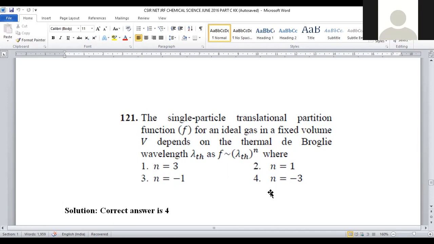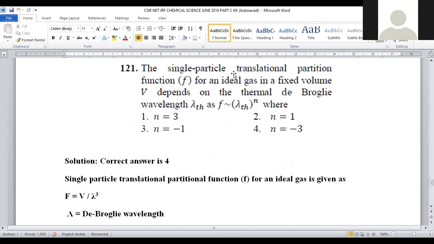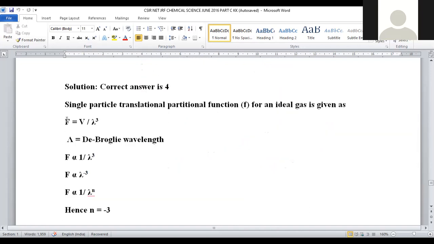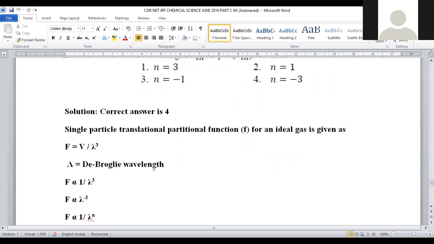Then what is the value of n that we have to find? For that purpose, we have the formula. A single particle translational partition function f is given by V by lambda cube. So V denotes volume, lambda is the de Broglie wavelength, and f is the single particle translational partition function.